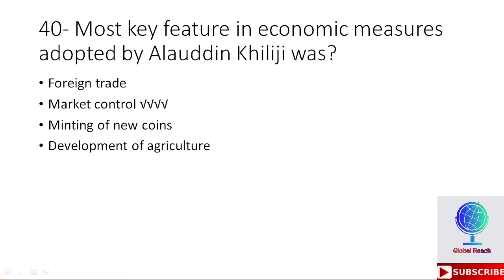40th MCQ is, the most key feature in economic measures adopted by Alauddin Khilji was. Options are foreign trade, market control, minting of new coins, development of agriculture. So second is the right option here, market control. The most key feature in the economic measures adopted by Alauddin Khilji was market control.